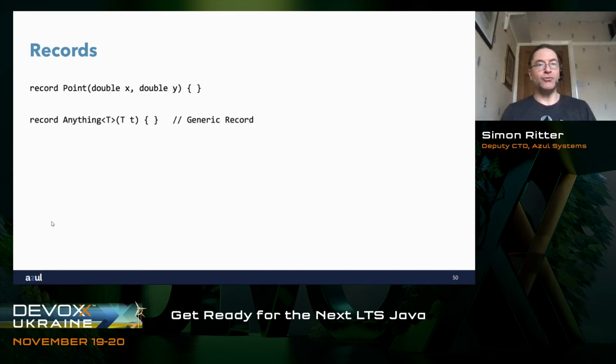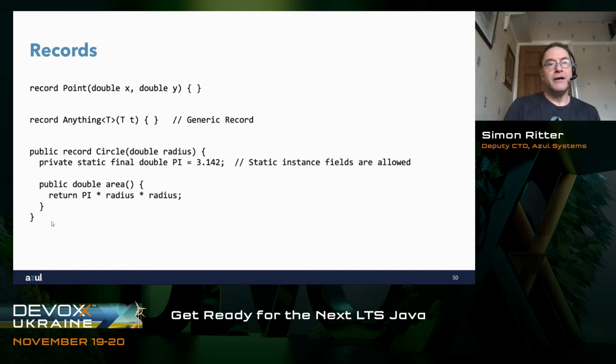I could create a record called anything, and I can provide to that a generic type T, and I can say that the thing that I want to store in that record can be of type T. So I can make my record generic. I can have records that store different types of object. We can, if we want to, add more functionality to the body of the record in the same way that we would any other class.